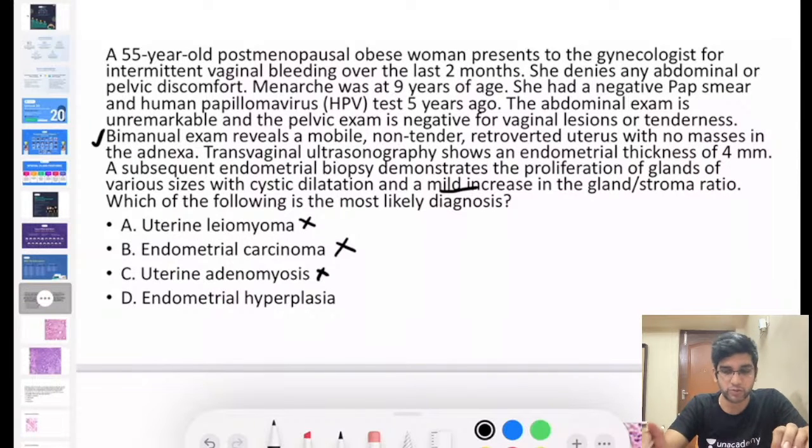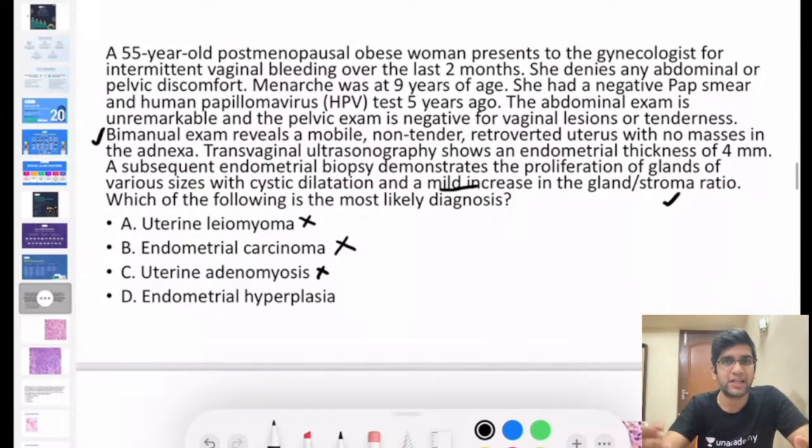I can kind of rule out a carcinoma because the only information given here is a mildly increased gland to stroma ratio, right? Can any one of you here comment what is the gland to stroma ratio? Anyone here, can you comment the normal gland to stroma ratio? Because that's important for us to understand the microscopic image, right? What do you think is the normal gland to stroma ratio?